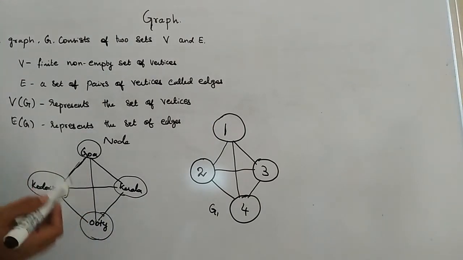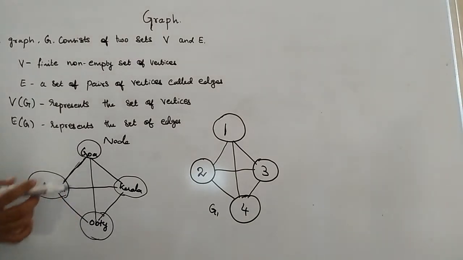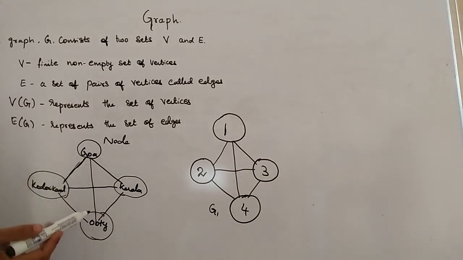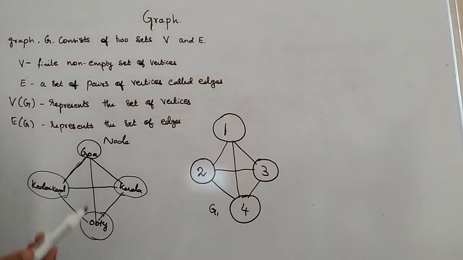So you just see here, every edge is connected by means of two vertices, right? Every edge is having endpoints. Two endpoints are there. Those endpoints are nothing but the vertices. So we can say edge is a set of pairs of vertices, right?